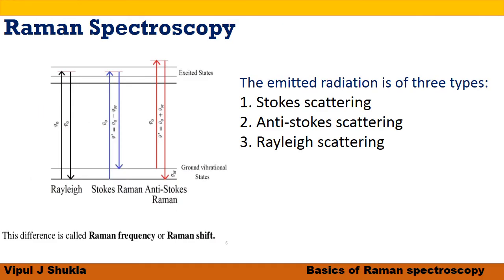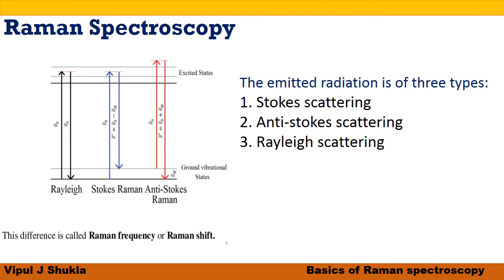Look at this diagram, where the Rayleigh, Stokes and anti-Stokes Raman are shown. When a substance in any state is irradiated with a monochromatic light of definite frequency, the light scattered at right angle to the incident light contains lines of the first, incident frequency, and second, also of a lower frequency.